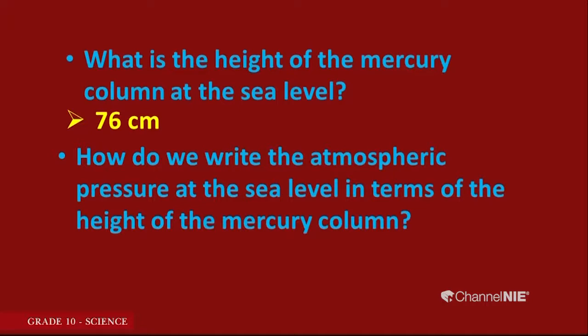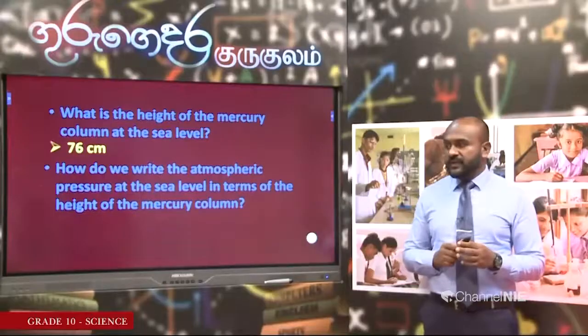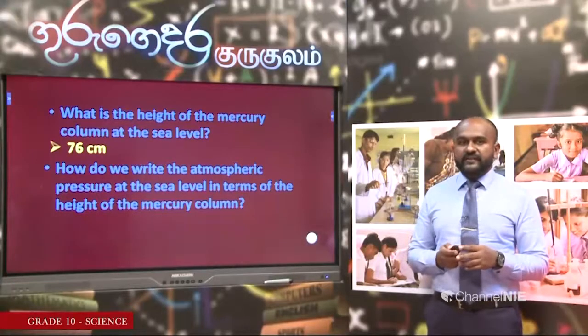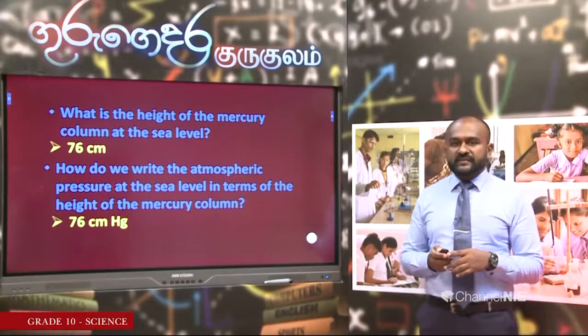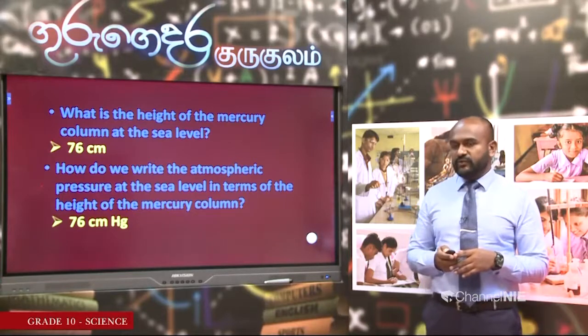Using the mercury barometer, we can't directly measure the atmospheric pressure, so we just measure the height of the mercury column. For our convenience, we can express the pressure in terms of that height. So at the sea level, we can write the atmospheric pressure as 76 centimeters of mercury. We have to mention the liquid here. Let us see the next one.